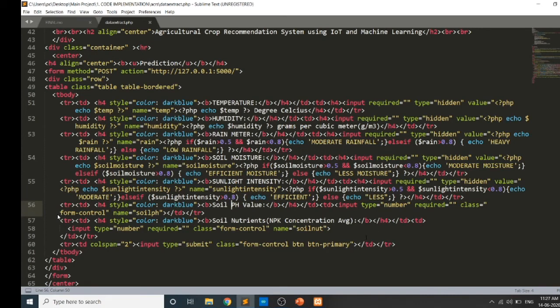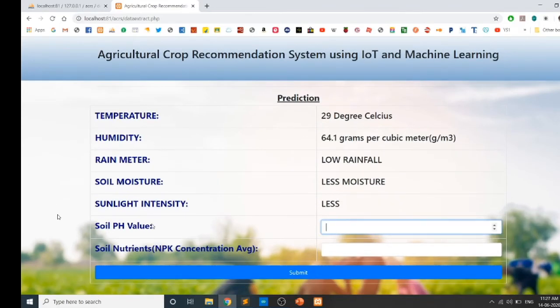They set an index value starting from 0 to 15 or 18 based on the rating of the content of macronutrients and micronutrients. We get this data from the testing lab itself, after which we enter it here in the front end. The soil pH level we also get from the lab. We can make it sensorized once we get a proper chemical environment to test these things.